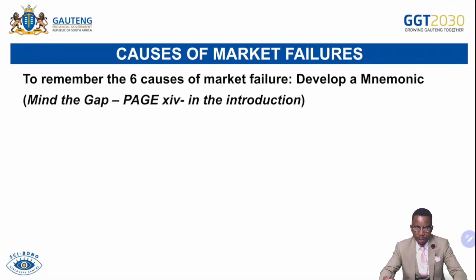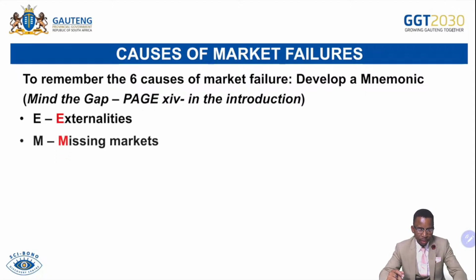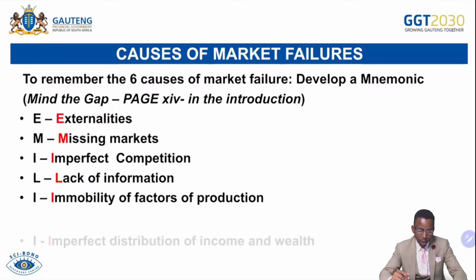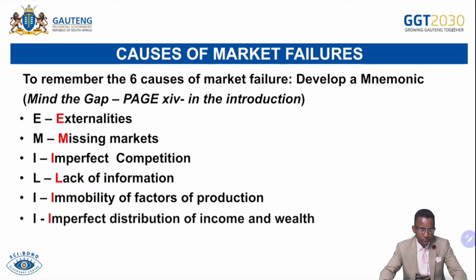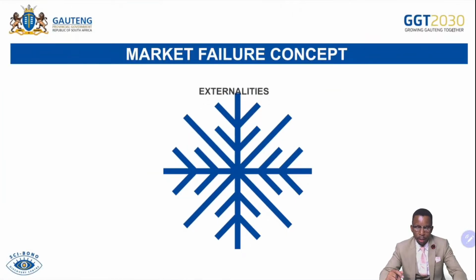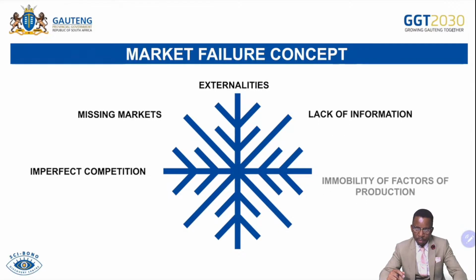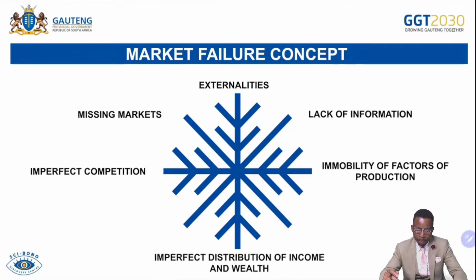To remember the six causes of market failure, you develop a simple structure, like mind the gap page, and then it is in the introduction. There we go: externalities, missing market, imperfect competition, lack of information, immobility of factors of production, imperfect distribution of income and wealth. So you can just try to have a structure so that you can always remember these subheadings. Externalities, missing markets, imperfect competition, lack of information, immobility of factors of production, and imperfect distribution of income and wealth.